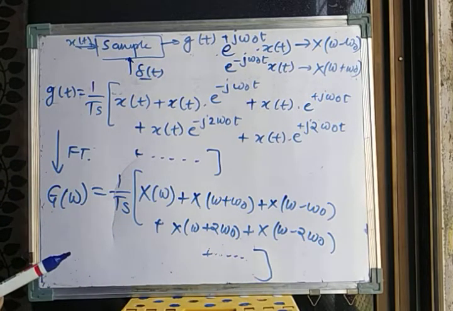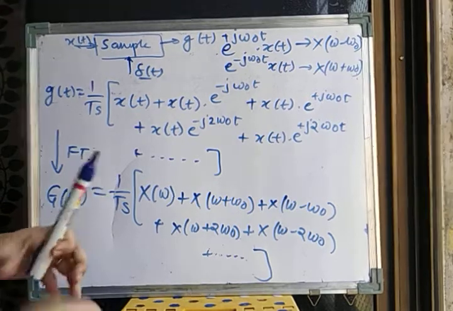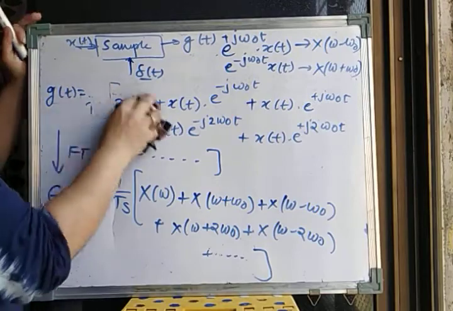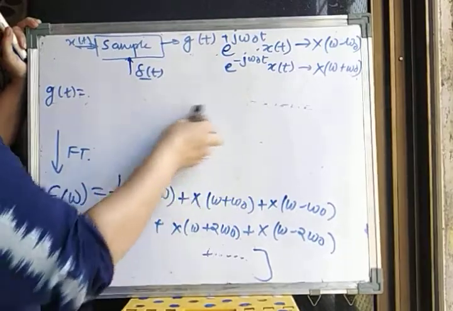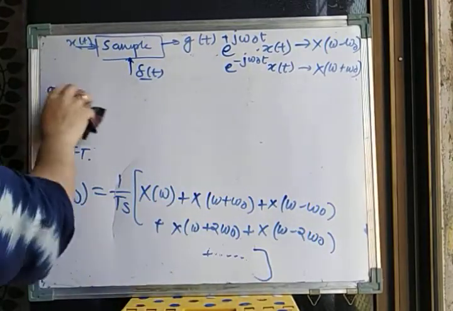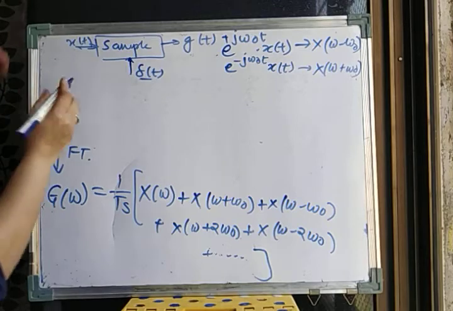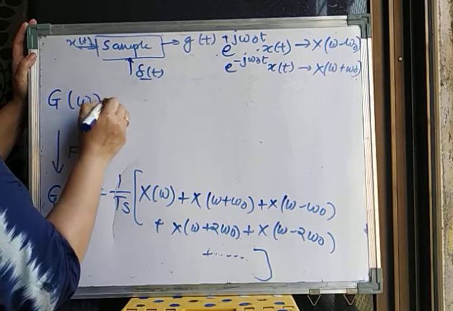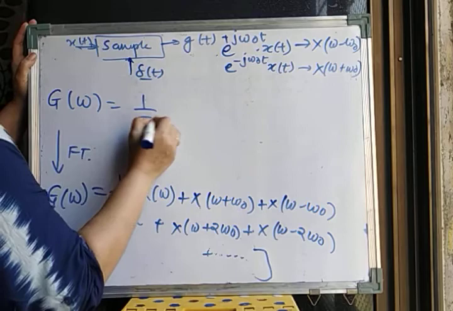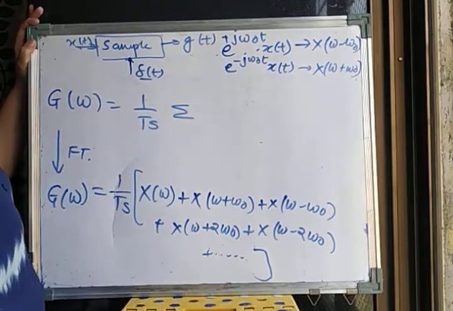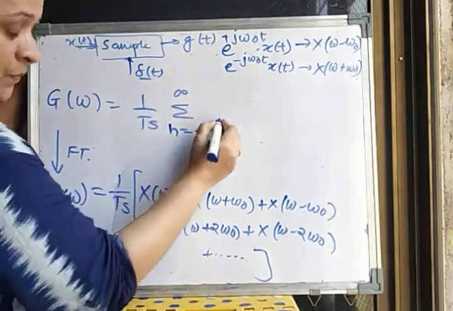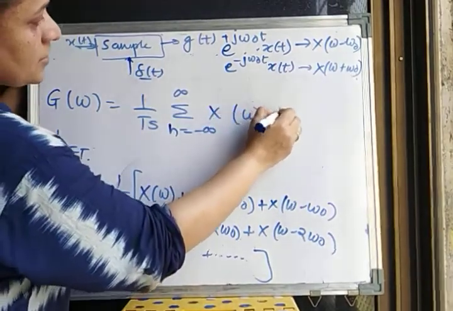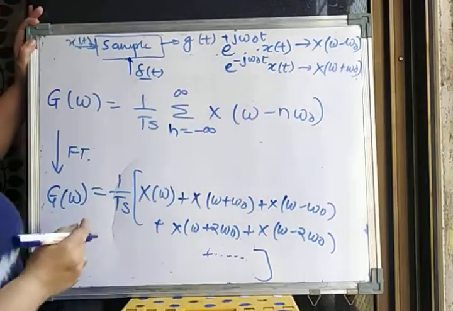So we got this in frequency domain, which I can write in terms of summation also. All the terms combined can be written as, this is not g of t, this is g of omega, which can be represented as 1 upon Ts times the summation from n equal to minus infinity to infinity of x of omega minus n omega 0.